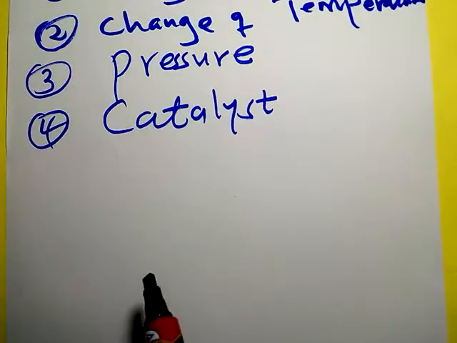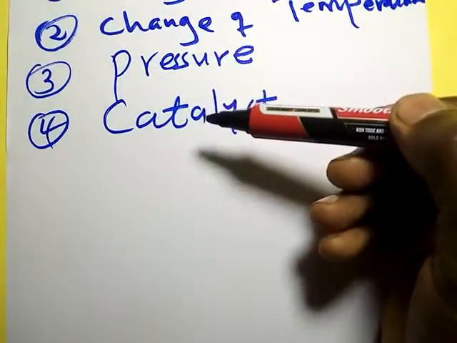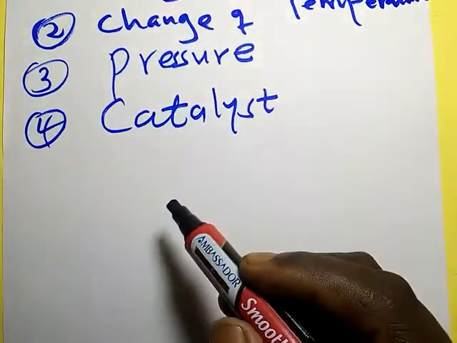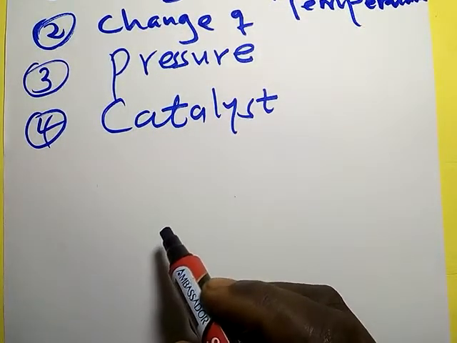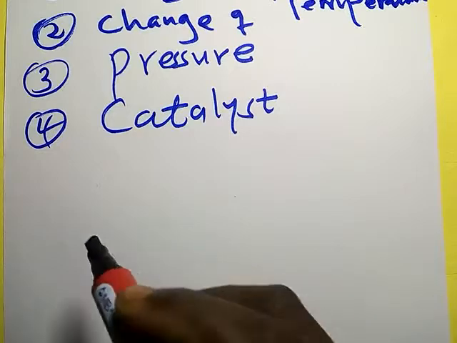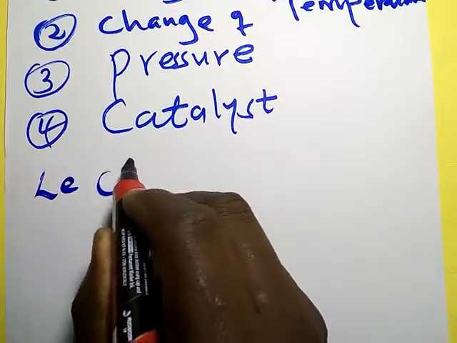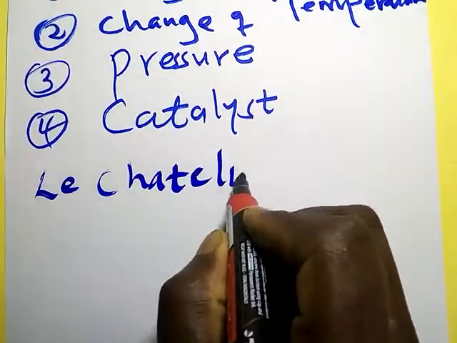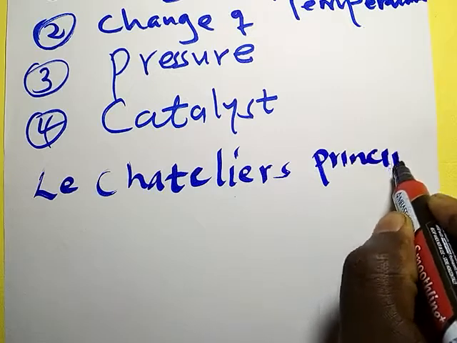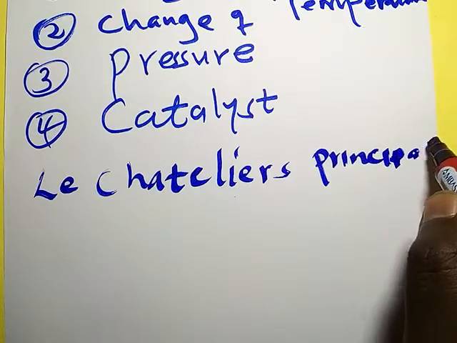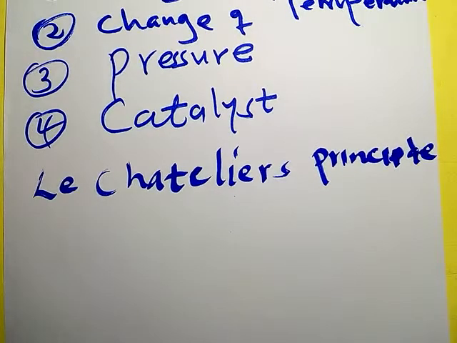The effect of these factors that affect equilibrium was summarized by a scientist called Henry Louis Le Chatelier, and then he came up with a principle that we call Le Chatelier's principle. What does Le Chatelier's principle state?